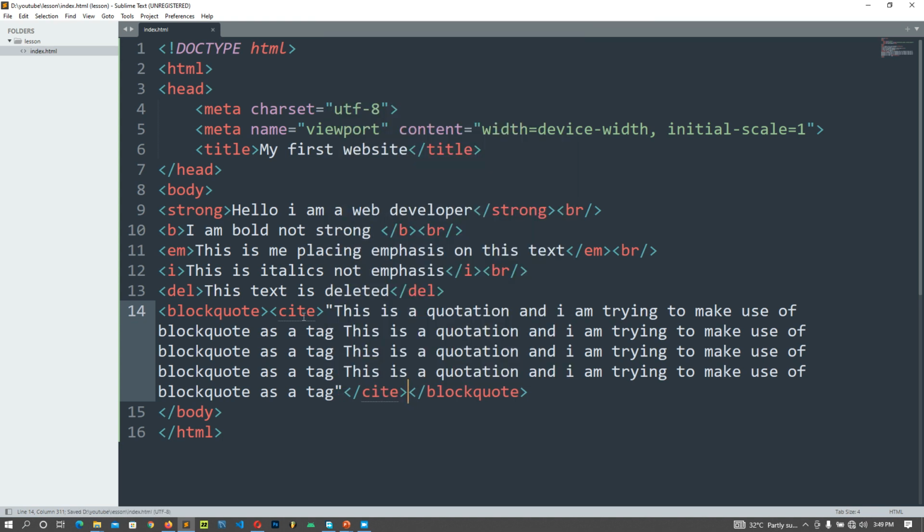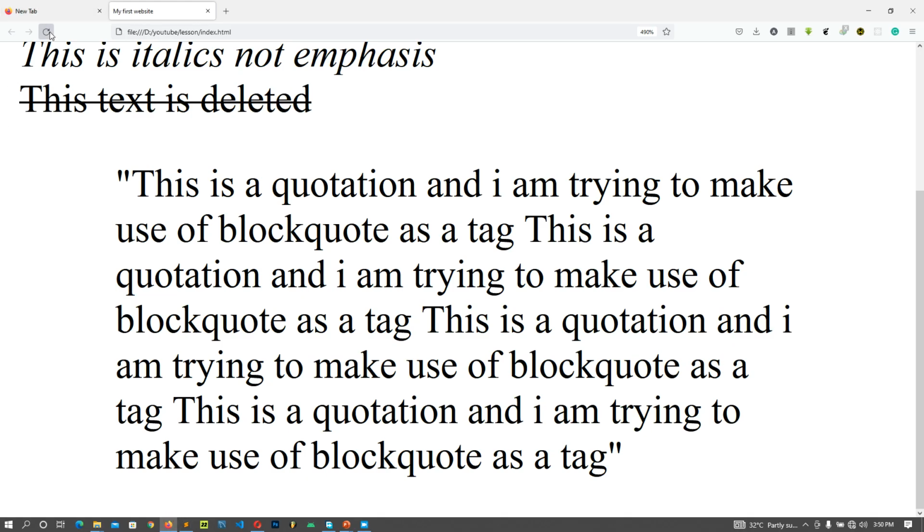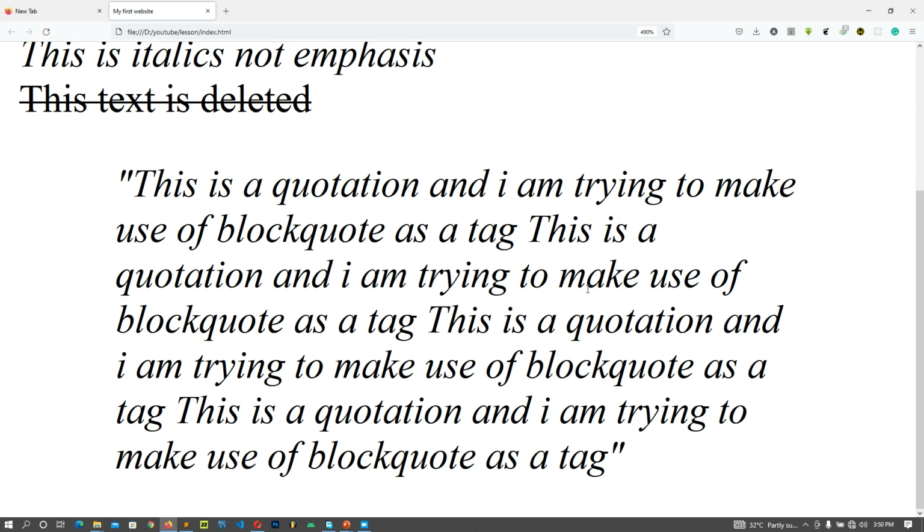So now I'm nesting the tags. Have cite inside blockquote. So you close the inner one first before the outer one. You close the inner one, this and this, before closing the outer one. Hope you understand this. If you have any question, you can always drop it in my comment section. Can you see? So this looks like a block quote indeed now.